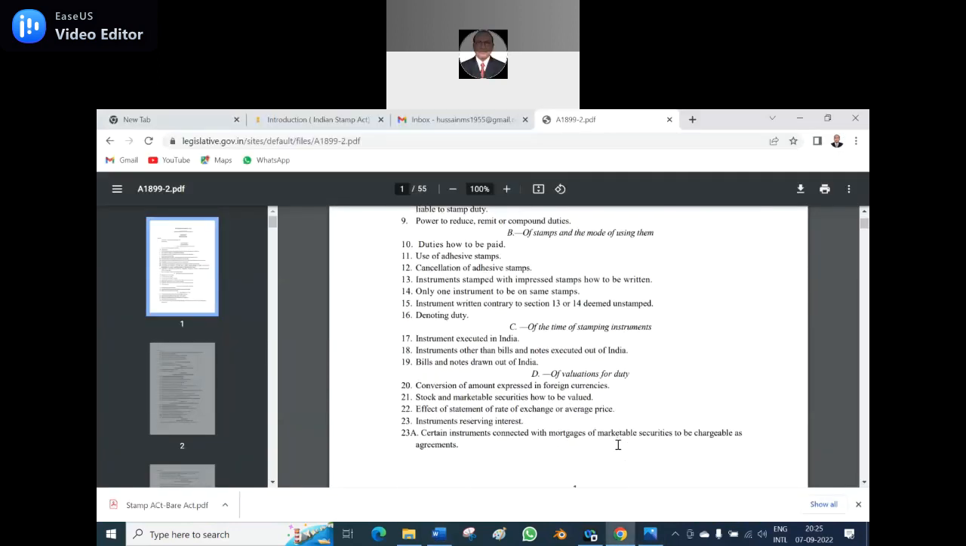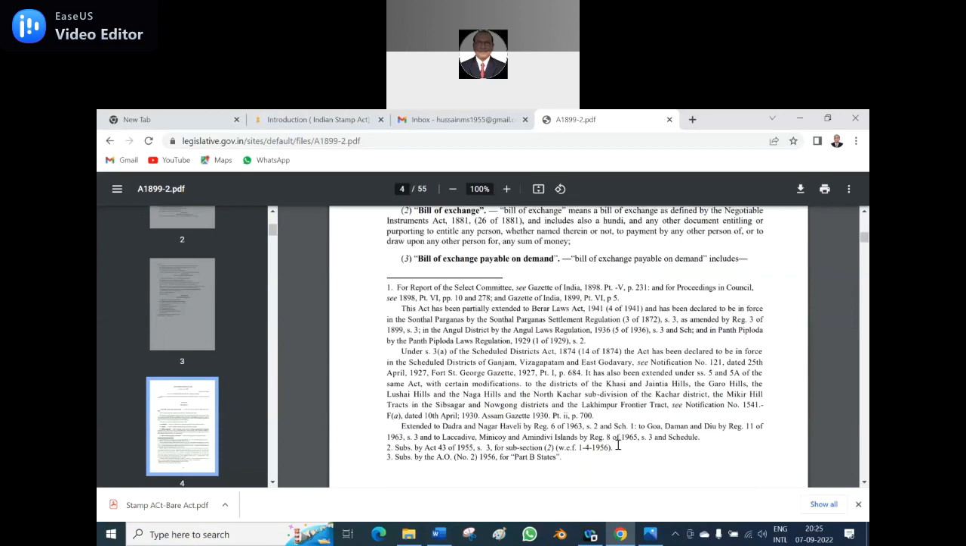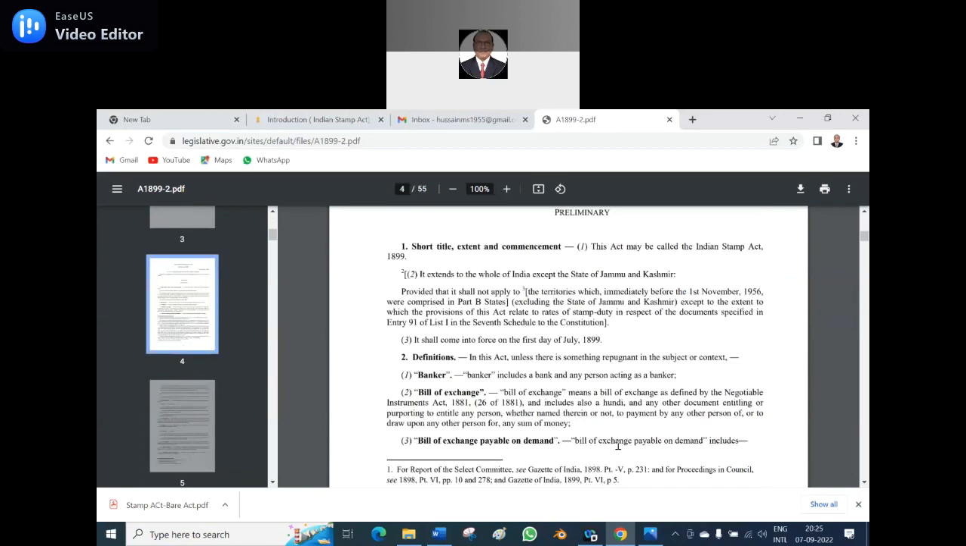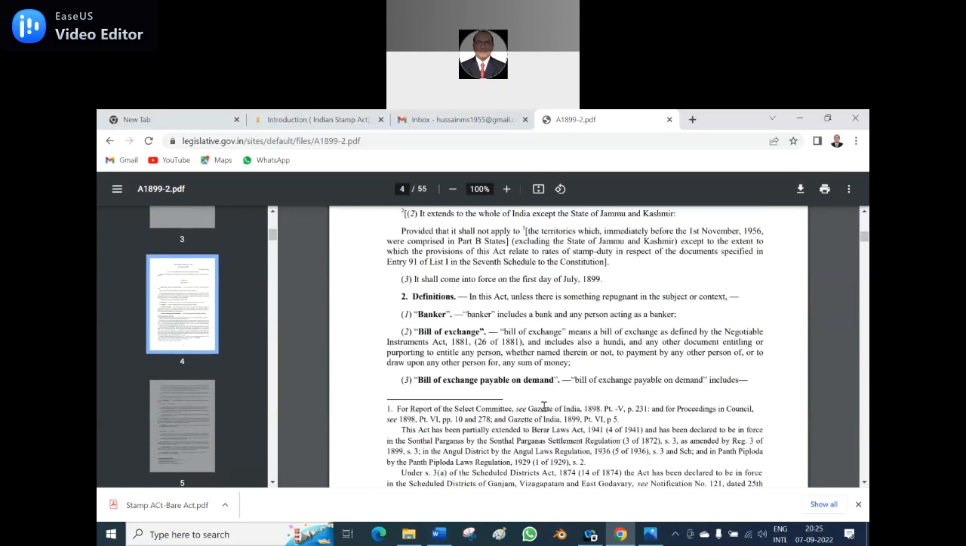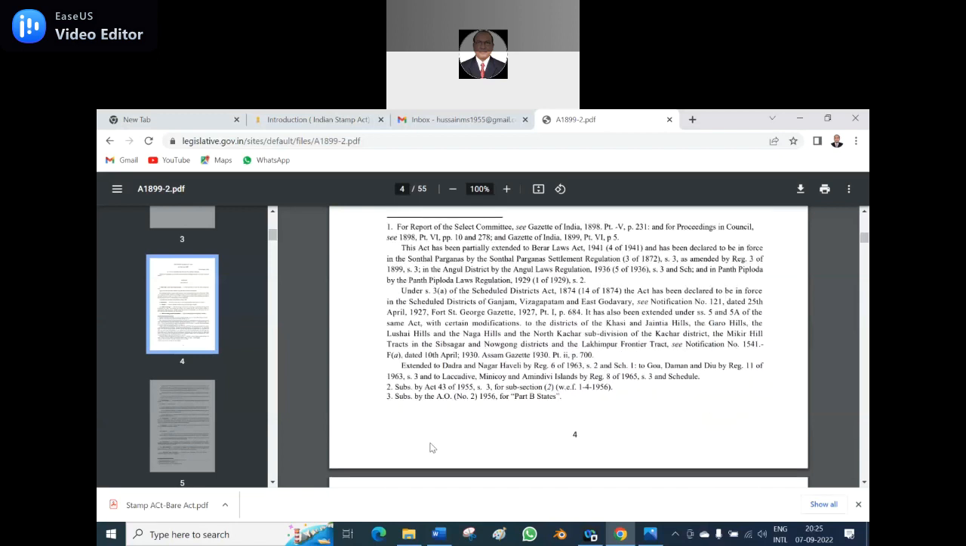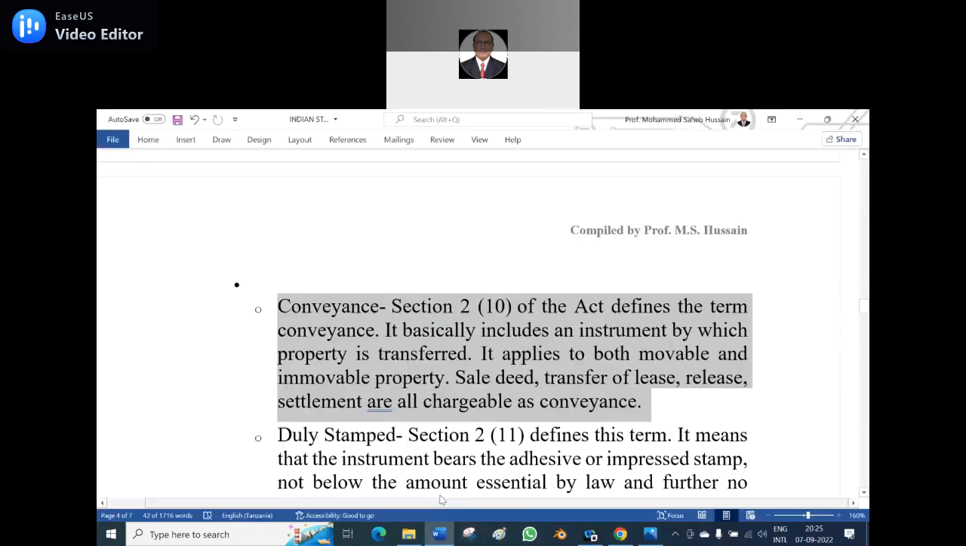And here, in Section 2, you read Clause 10. How could you know it is Clause 10 or subsection 10? Section 2 is generally the definitions. When the definitions are there, I told you there is a tail: unless there is something repugnant in the subject or context, and here it is written 1. So this is not a subsection. What is this? Clause 1, Clause 2, Clause 3. Is it clear?